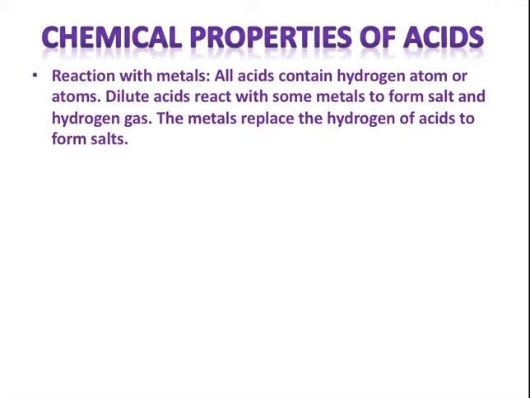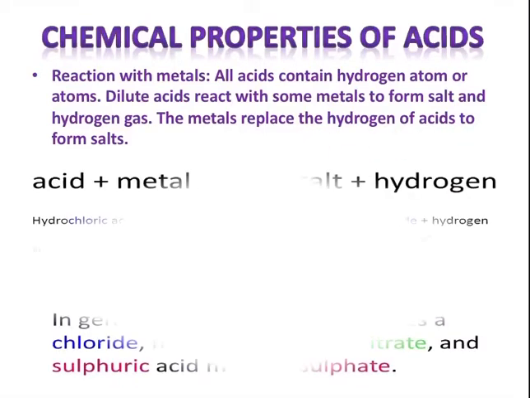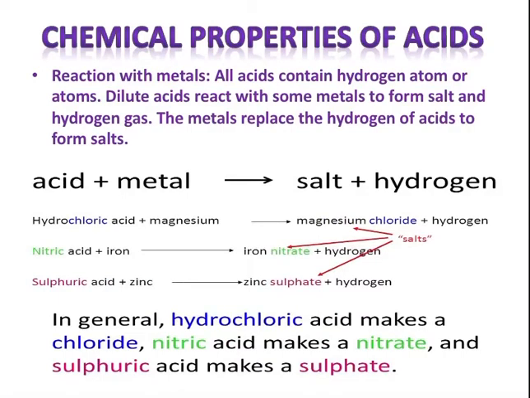First of all, we will discuss reaction with metals, that is, how acids react when we add metals to acids. All acids contain hydrogen atoms. As you can see, hydrochloric acid, sulfuric acid, in all the acids we know that they contain hydrogen atoms. So dilute acids react with some metals to form salt and hydrogen gas. The metals replace the hydrogen of acids to form salts. We will get clear with our reactions over here.